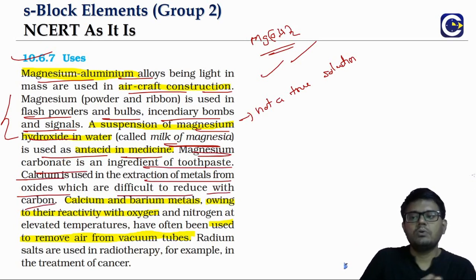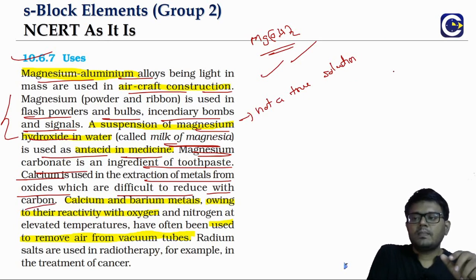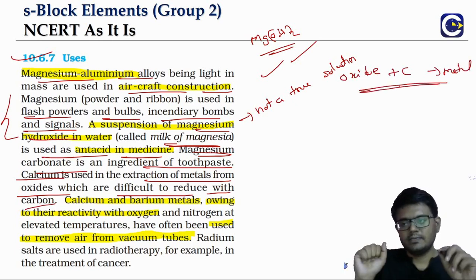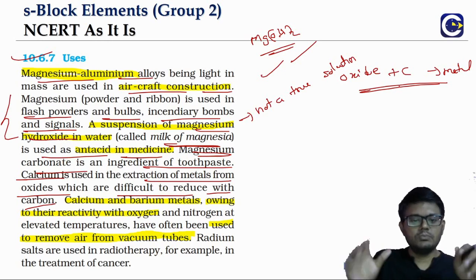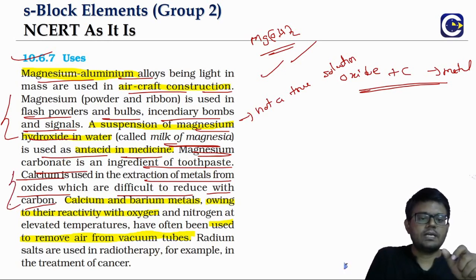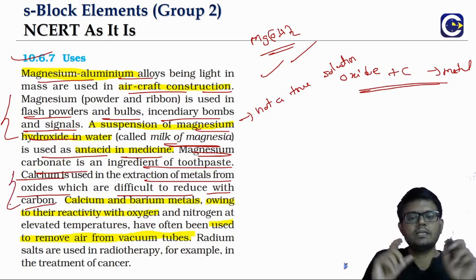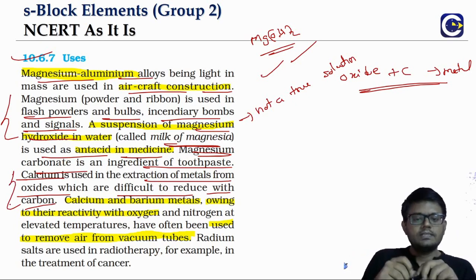Generally, when we talk about getting a metal from the oxide, we will use a carbon reduction method. But wherever the carbon is not able to reduce, because calcium has a high affinity for oxygen, calcium can be used in that particular case.